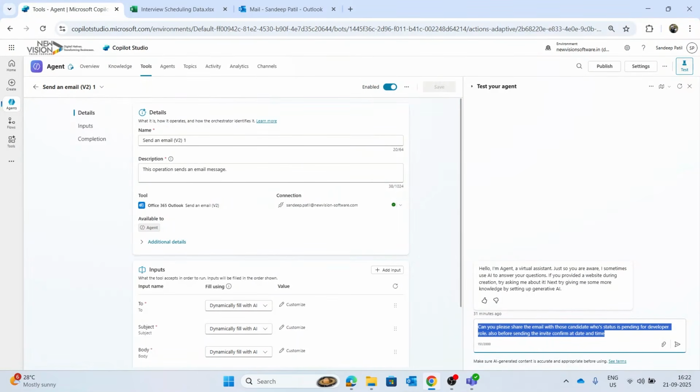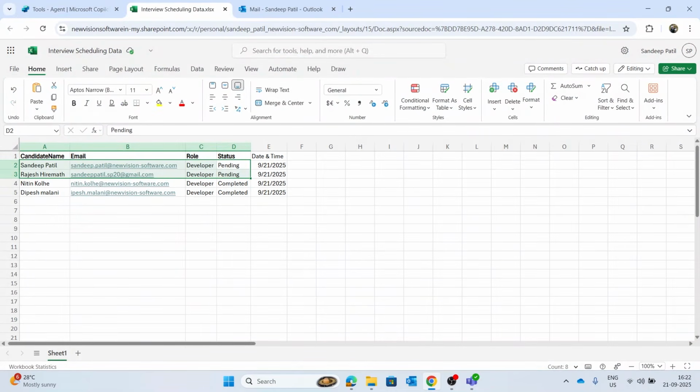Now let's quickly test this AI agent and let's see if this agent schedules the interview and shares the email with the candidate. So if you remember, we have connected this Excel sheet to our agent which has candidate information like name, email address, role, status and date and time. So we have to fetch the candidate whose interview status is pending and we'll share the email to them.